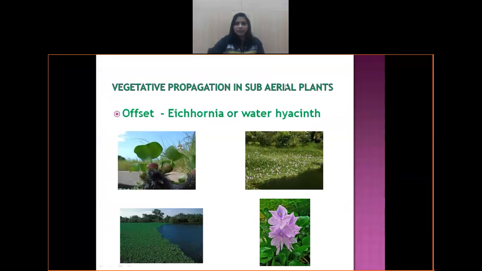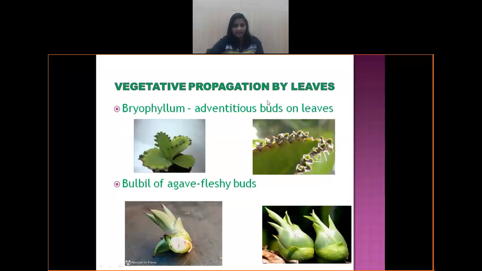Then that's with the subaerial plants. Then in the stem portion we have only so much, and then aerial, which is not in the syllabus, but still generally for aerial, one example we can take is rose. So here propagation is happening naturally without the involvement of human beings.